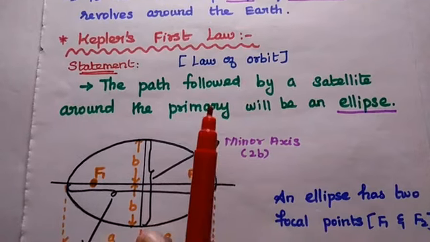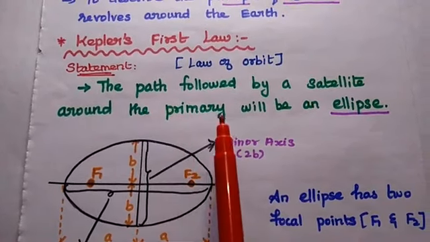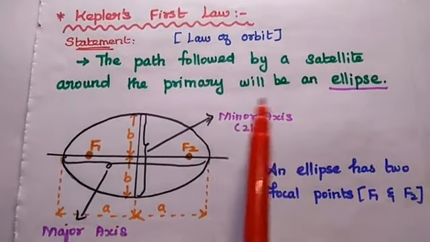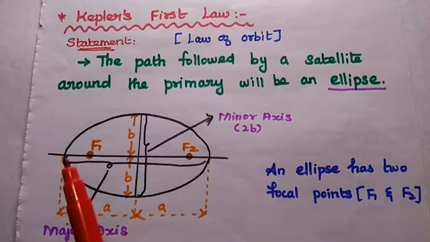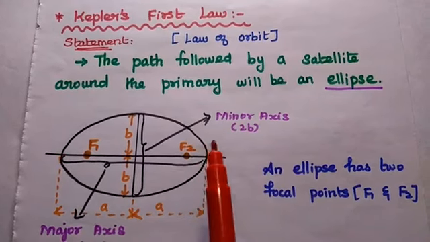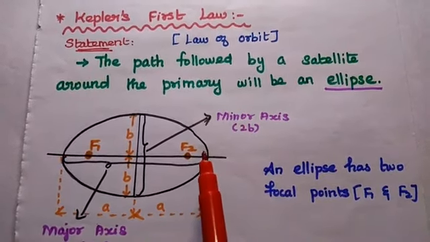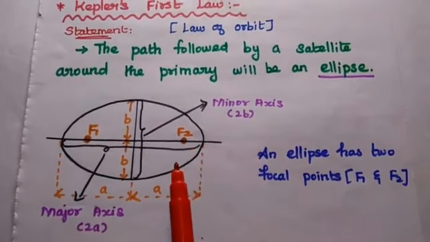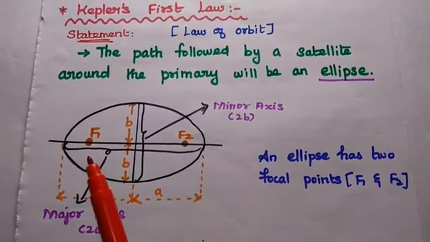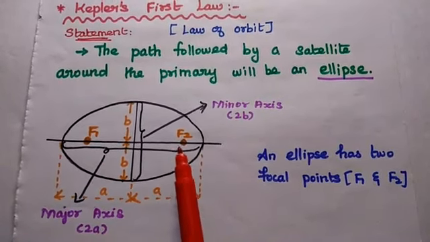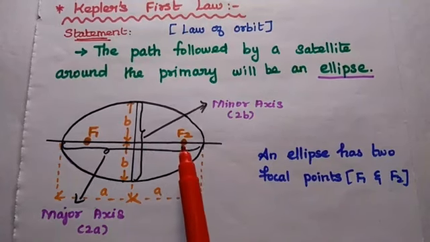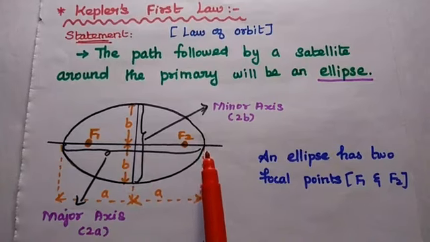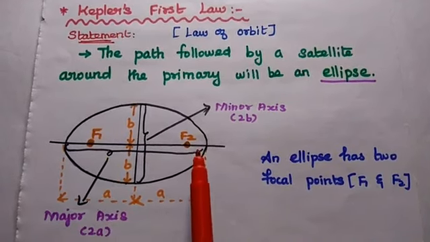Let's start with the first one, Kepler's first law. It is also called the law of orbit. The first law states that the path followed by a satellite around the primary will be an ellipse. That means the path of the satellite around the Earth is always an ellipse. An ellipse has two focal points, F1 and F2. The primary mass will always be centered at any one of the focal points, either F1 or F2.